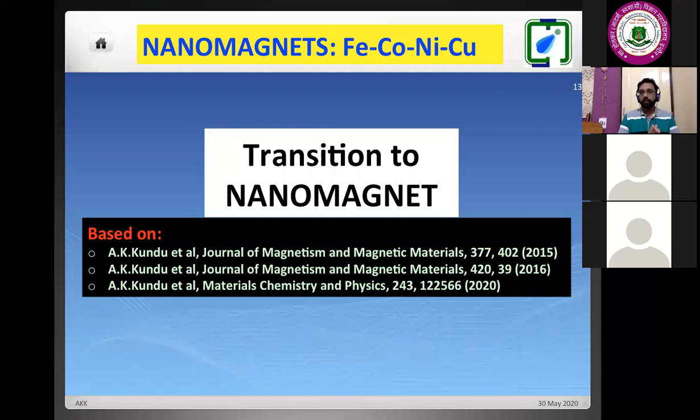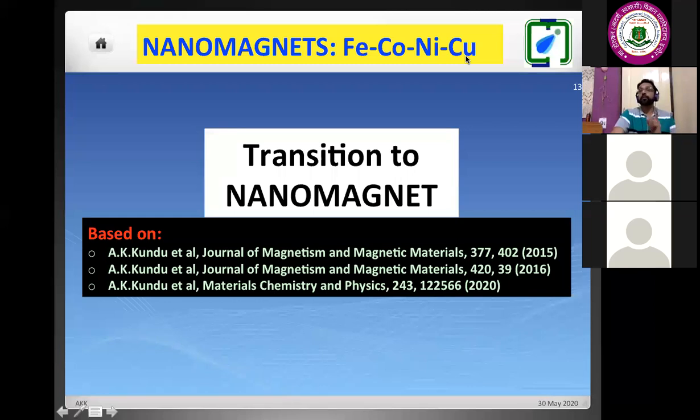So that was the origin of our macro magnet or the bar magnet. From there, how we are transforming towards the nanomagnet. So in this case, our single domain material, suppose I prepare one transition metal alloy, or a transition metal mixed with another type of transition metal or a non-transition metal. So we tried different ways. We used these first three transition metals, iron, cobalt and nickel. Then we doped these, not in one compound. In other compounds we doped with some non-transition metal element.